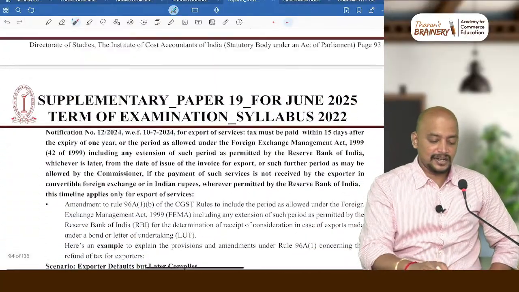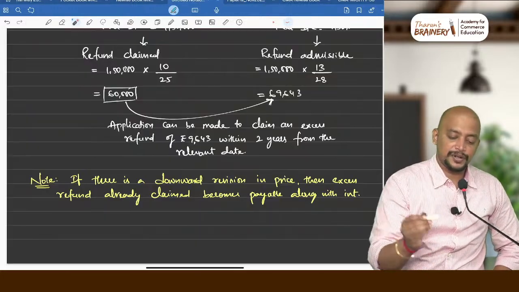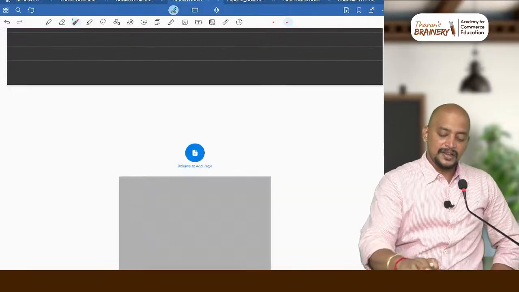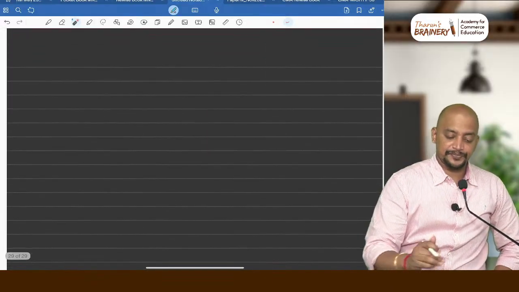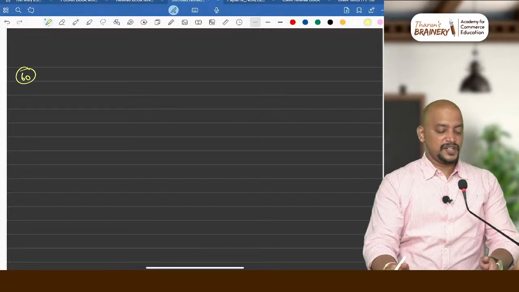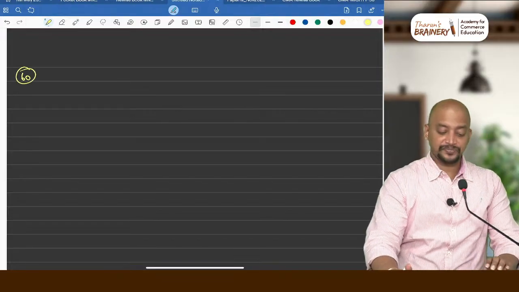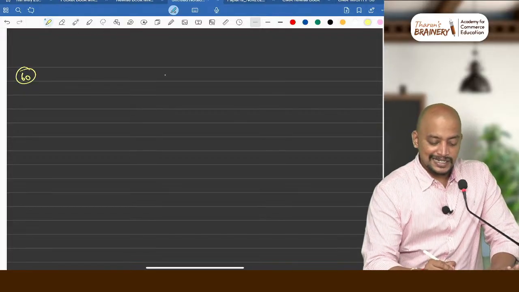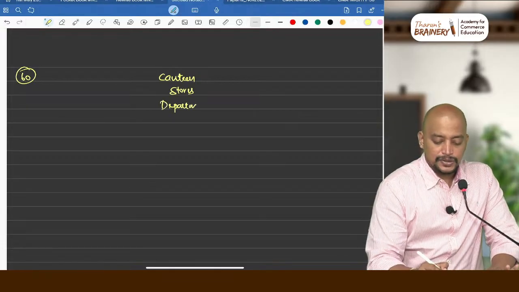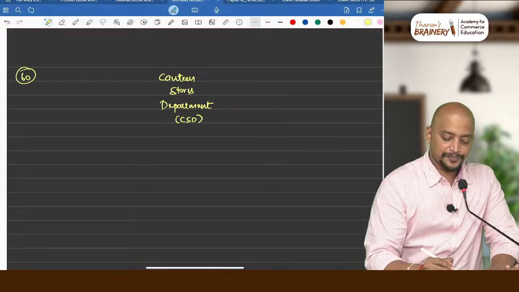This is another one. So quickly make note of this. This is small information only. They have given a lot of unnecessary stuff. Point number 60. Successfully we reached the 60th amendment. So there is the canteen stores department, that is CSD.